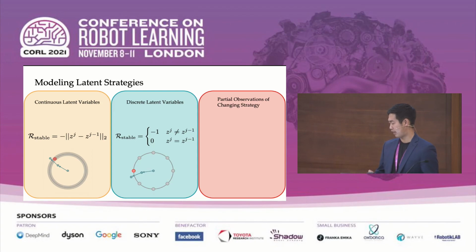And finally, when we have prior knowledge that there might be a discrete number of opponent strategies, it might make sense to use discrete latent variables. And then finally, we have this setting where we have partial observations of the changing strategy, where we assume the ego agent can observe if the opponent strategy changes between time steps. So no representation learning is required in this setting to stabilize. And this corresponds to a setting where, again, it might be easy to identify whether or not the opponent strategy might change between time steps, but really difficult to estimate exactly what their strategy is.